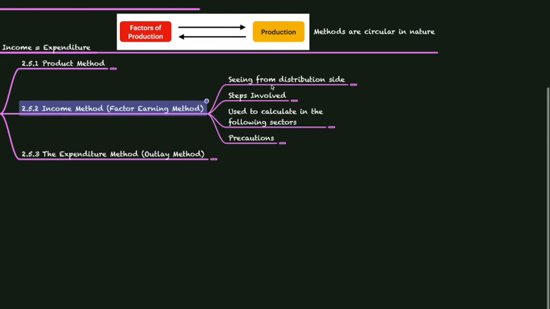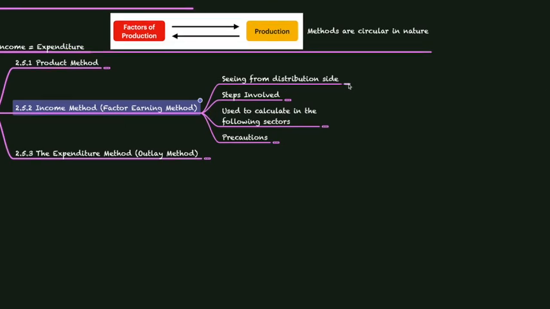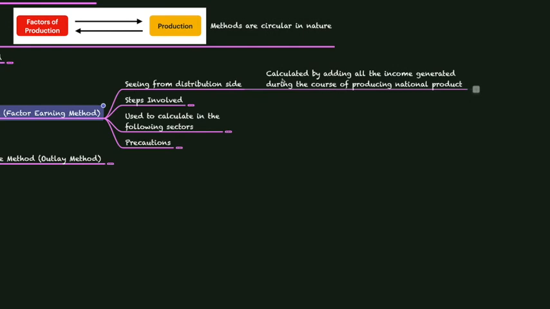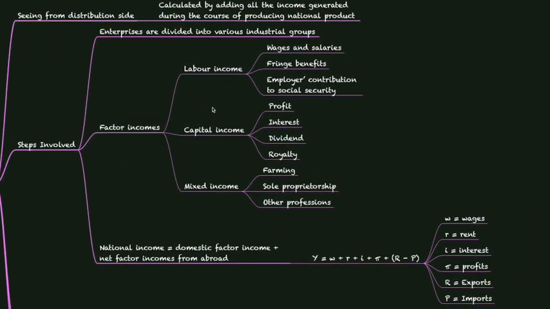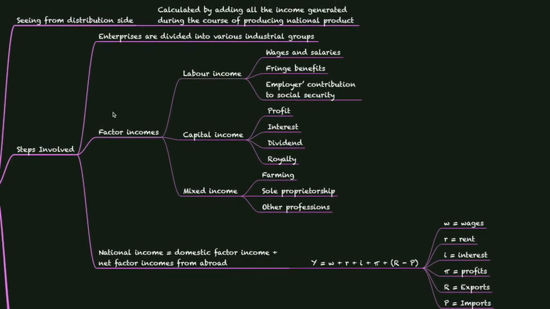In the factor earning method, we are looking at it from the distribution side. That is, the value is calculated by adding all the income generated during the course of producing the national product. Whatever income or revenue is generated, we add all that together to calculate the national income. What are the different steps involved? First, the enterprises are divided into various industrial groups, and we calculate factor incomes from each of these individual industrial groups.